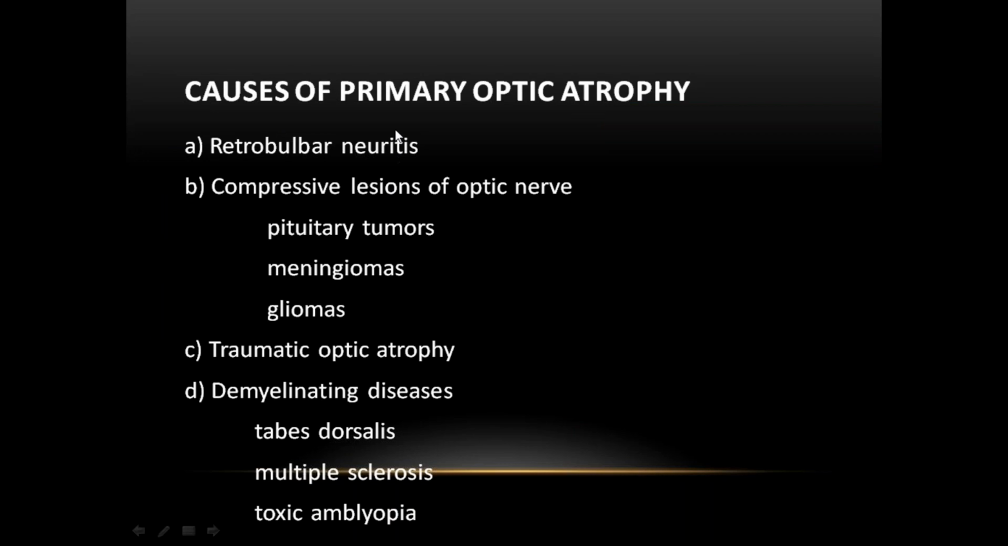Causes of primary optic atrophy include retrobulbar neuritis, compressive lesions of the optic nerve such as pituitary tumors, gliomas and meningiomas of the optic nerve, traumatic optic atrophy, demyelinating diseases such as tabes dorsalis and multiple sclerosis, and toxic amblyopia. They are all the causes of primary optic atrophy.